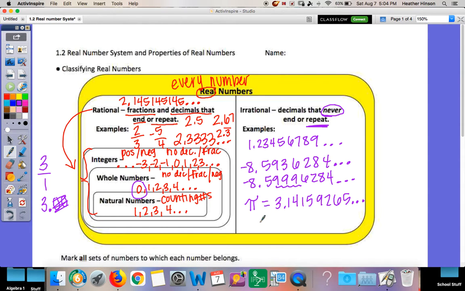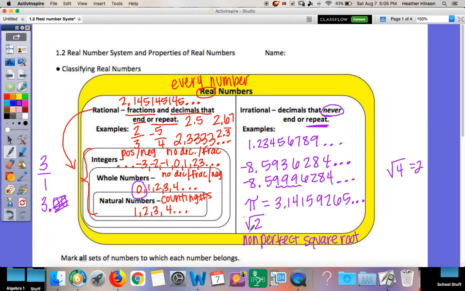Also, square roots that you don't know, like the square root of 2. If I don't know it, that means it's a non-perfect square root because it doesn't come out to a whole number. Like the square root of 4, that comes out to 2.